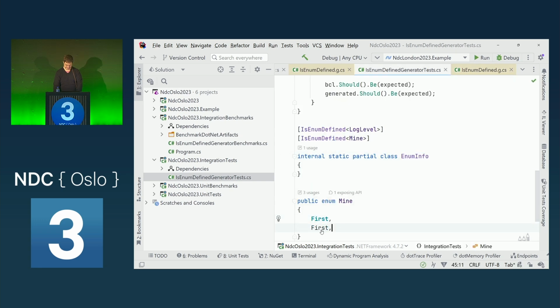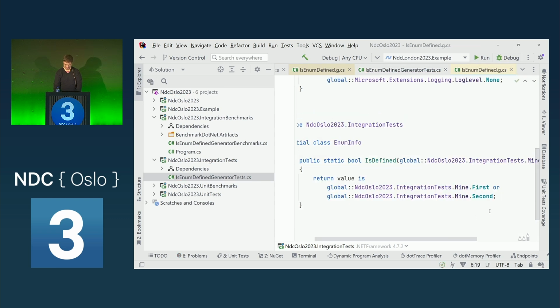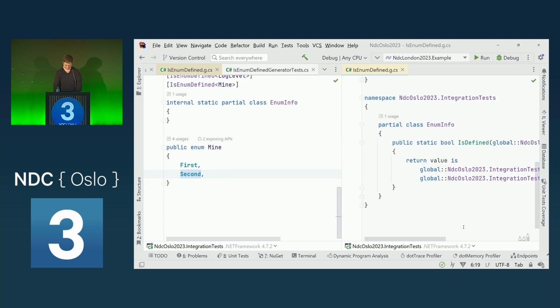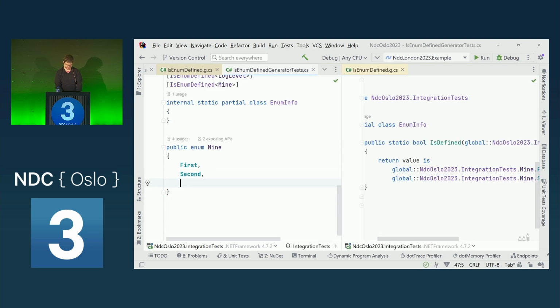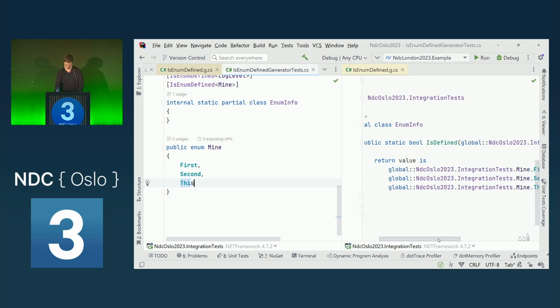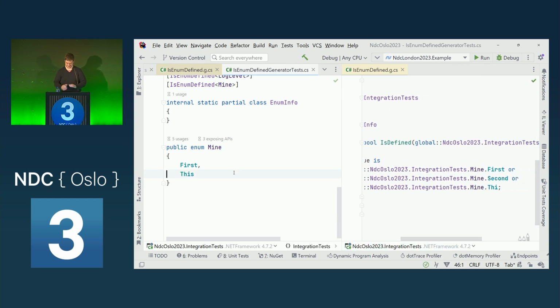And when we add another one, while I type, now the new one gets created. We can actually see this nicely side by side. Just as I type, the source generator kicks in and soon adds this new enum to it. And when I start removing one, the second one will disappear momentarily.